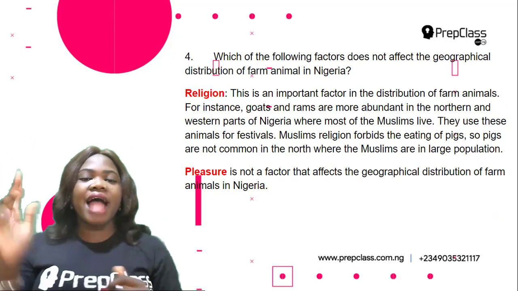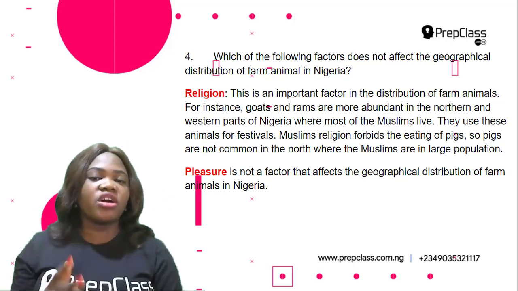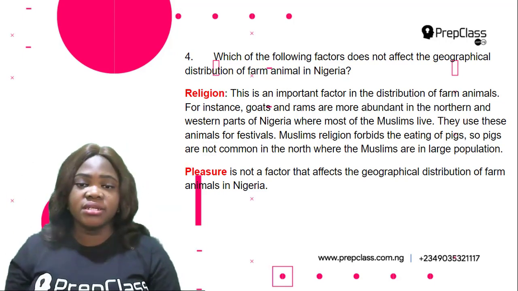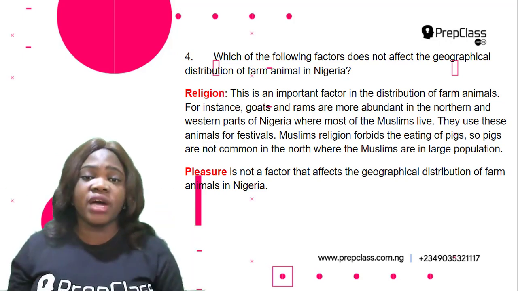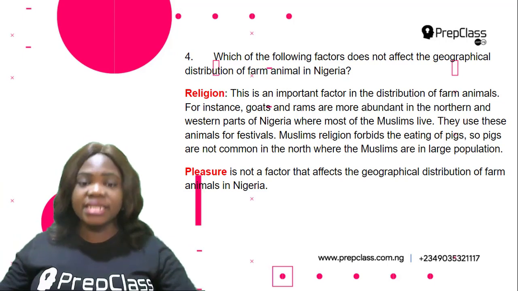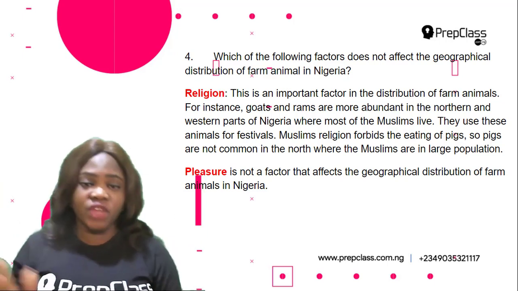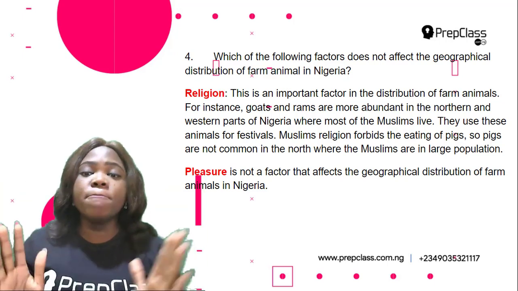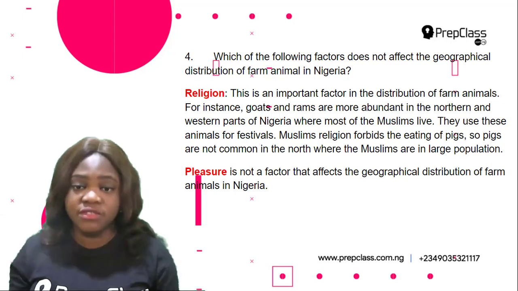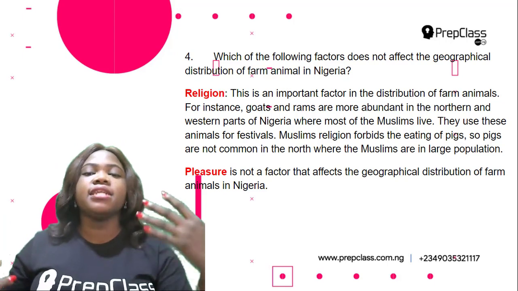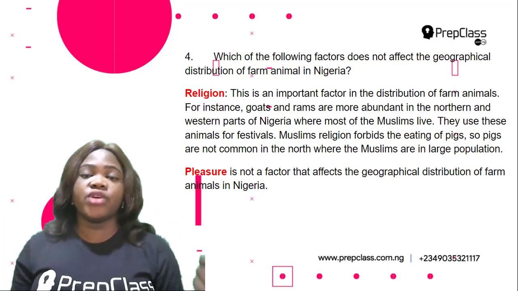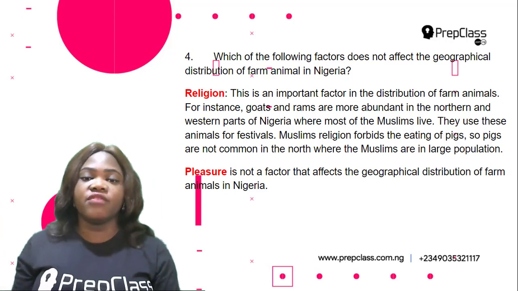Okay, so another factor that affects the geographic distribution of farm animals in Nigeria is religion. This is a very important factor. For instance, goats and rams are more abundant in the northern and western parts of Nigeria because this is where most of the Muslims live. You know, Muslims use these animals for festivals. So you're going to find more of these farm animals in the north and in the western parts of Nigeria because they use them for festivals.